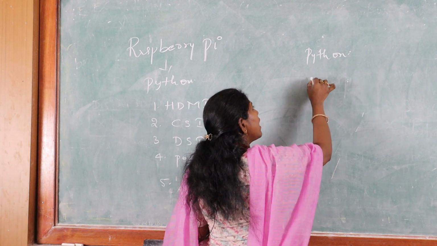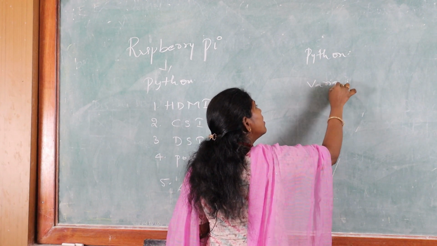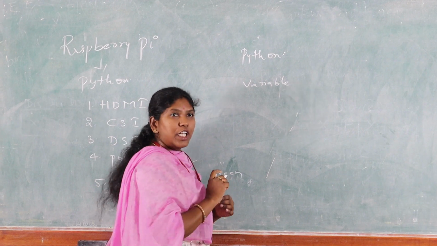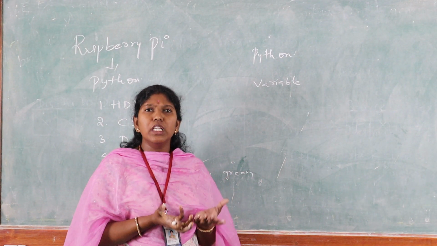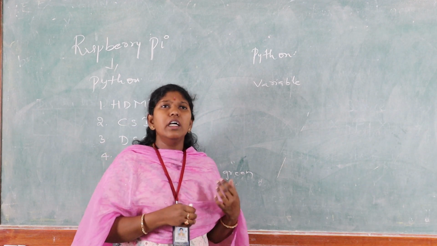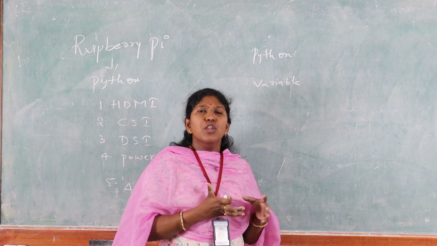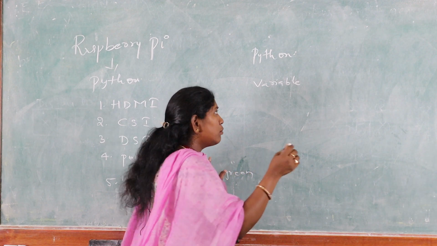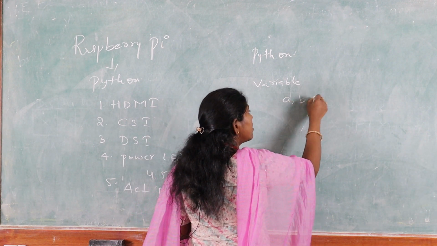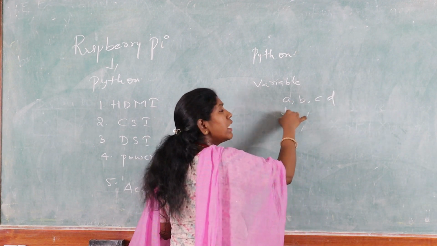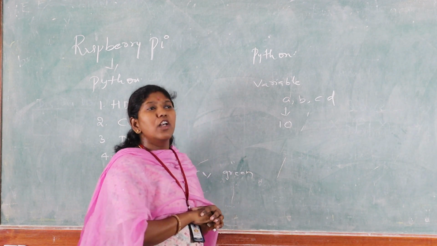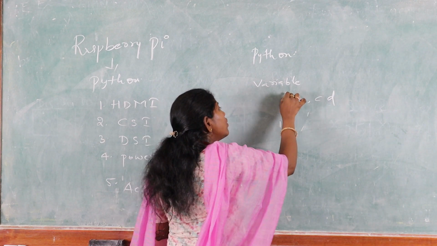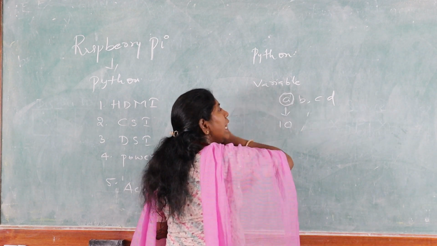So in the case of Python programming, first of all, we'll see what is meant by a variable. Generally, we know about the variable. A variable means it is storing some amount of data or some element. Whatever variables we give, in terms of A, B, C, D, right? Now A is storing the value of 10. So it is storing it in terms of the variable A.